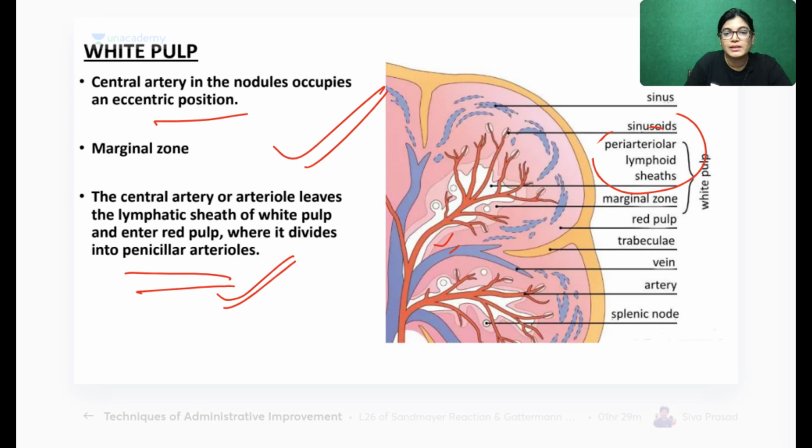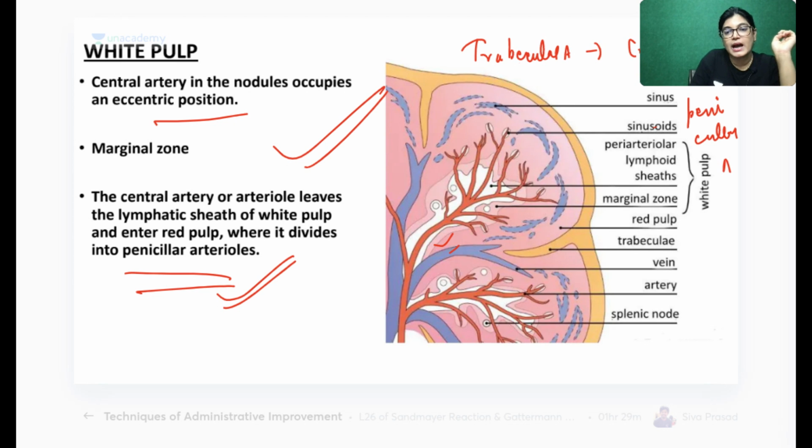So once more I will explain. So I think till white pulp I will be able to finish. Red pulp we will do tomorrow. Before that, once more I want to tell, actually subdivision happens. Trabecular arteries will enter through the trabeculae. Then in the white pulp it forms central arteries. From central arteries it will divide into penicillar arteries.